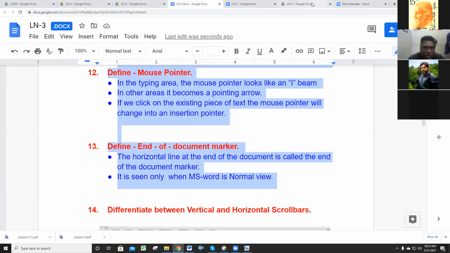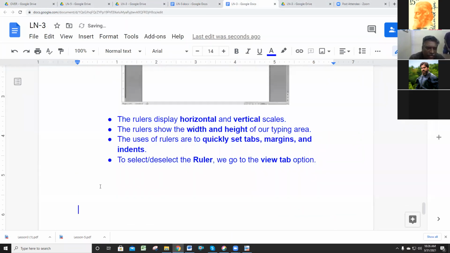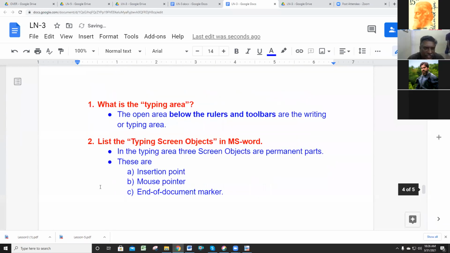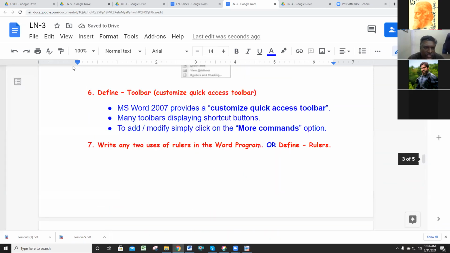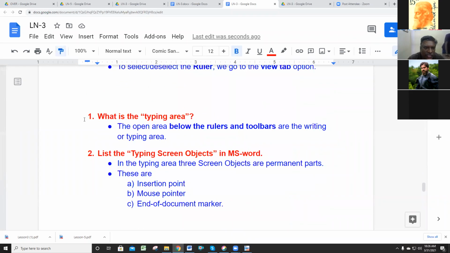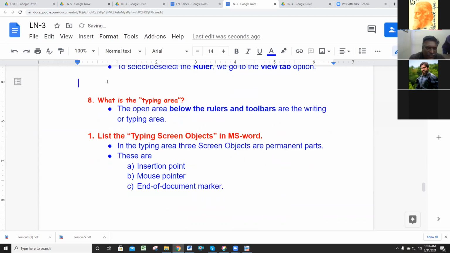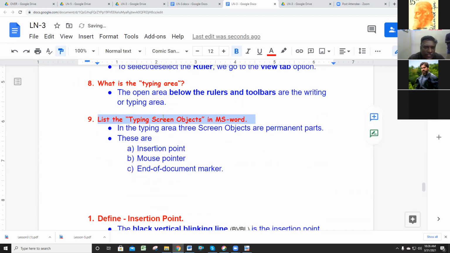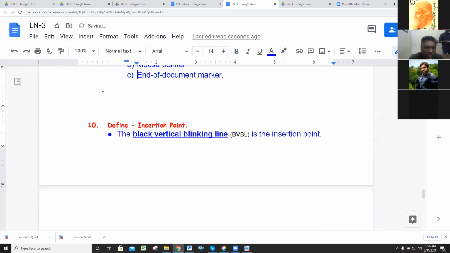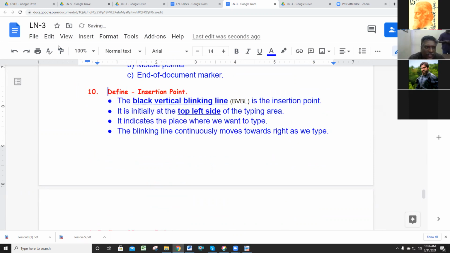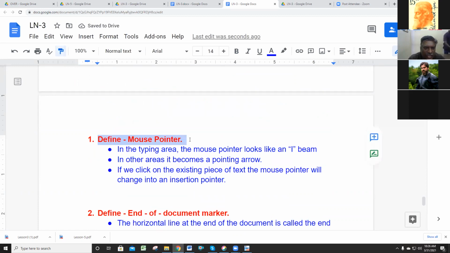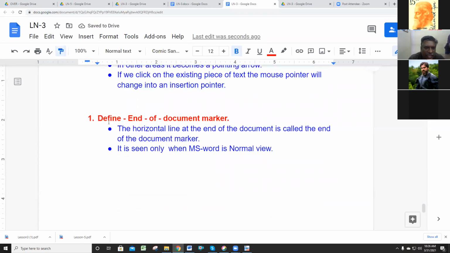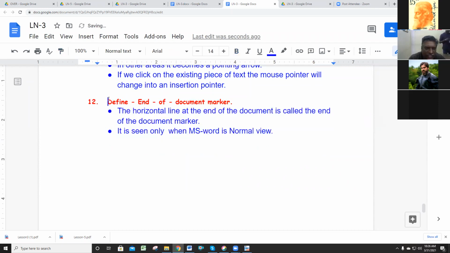These 3 questions are very important. I'm adding them one by one at the bottom. We'll discuss this one by one. The question number 7 is over. Question number 8. What is typing area? What are the options in the typing area? And insertion point. What is insertion point? They will ask it in the 2 mark. And the next question is mouse pointer. After mouse pointer, end of the document marker meaning. So we'll discuss one by one.